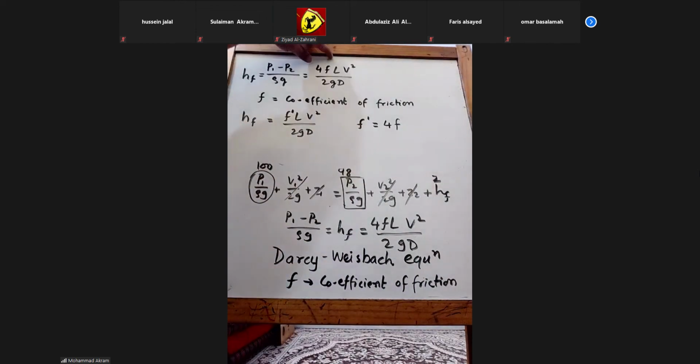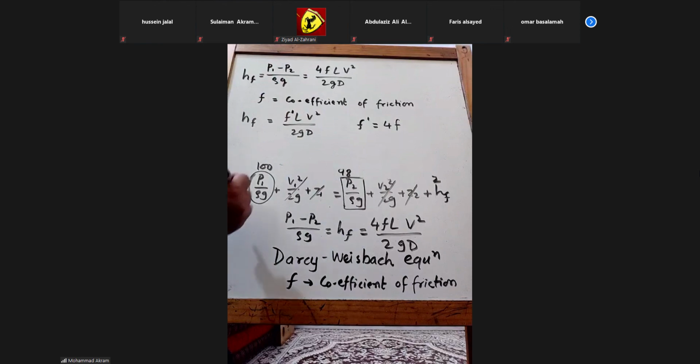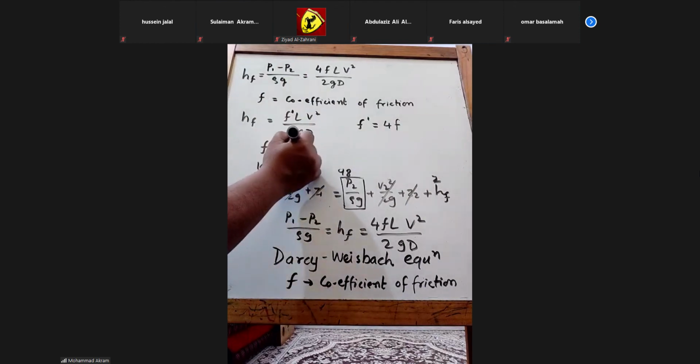If instead of 4f I write f dash, then it becomes f dash LV square divided by 2gD. Am I right? Then this f dash is called the friction factor.